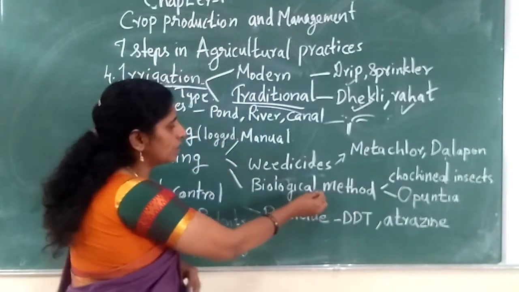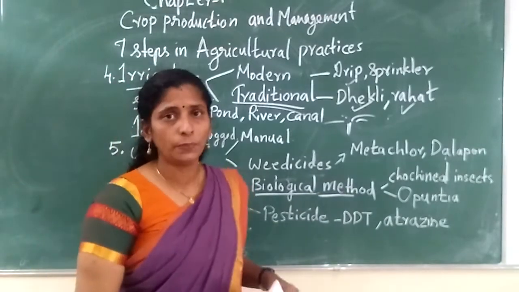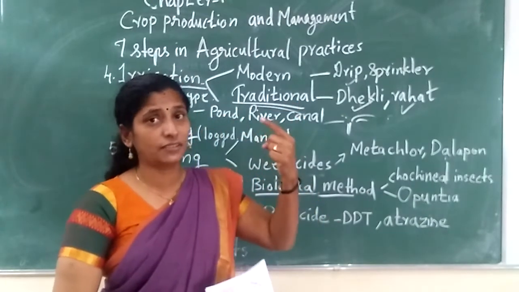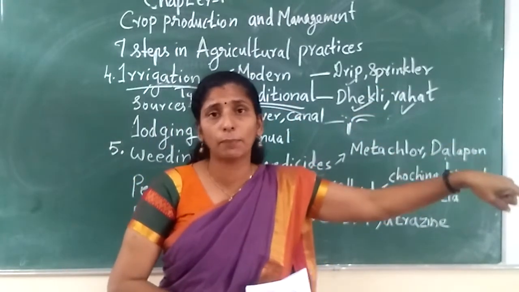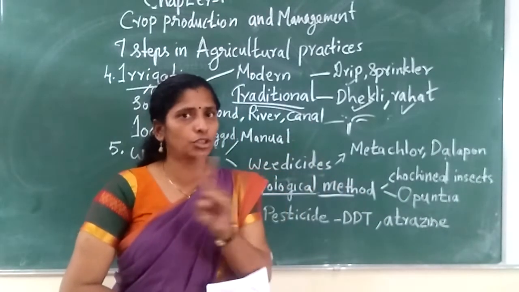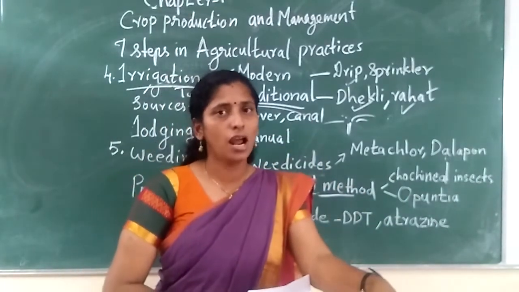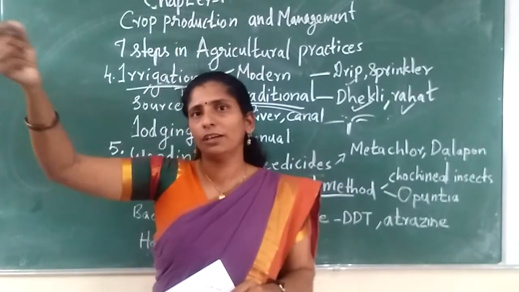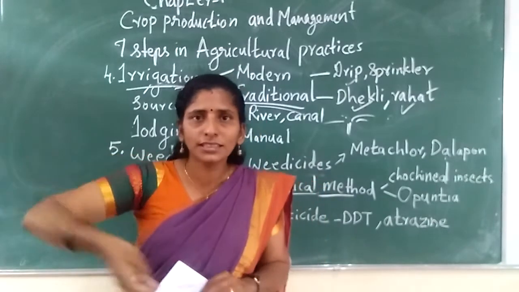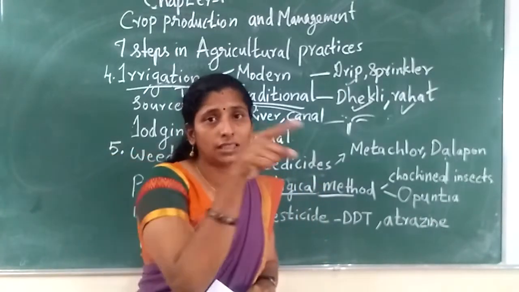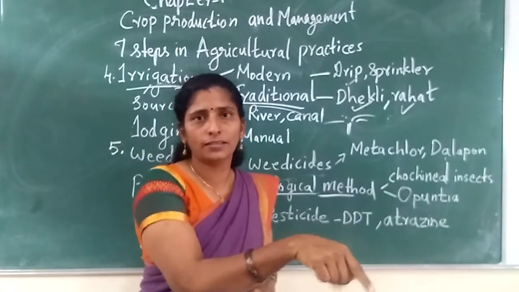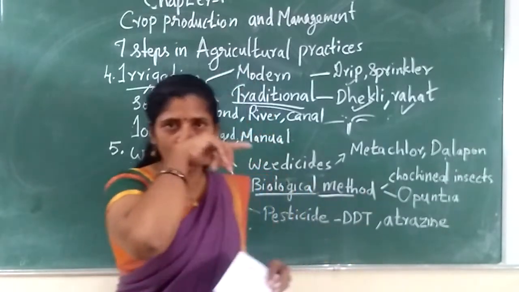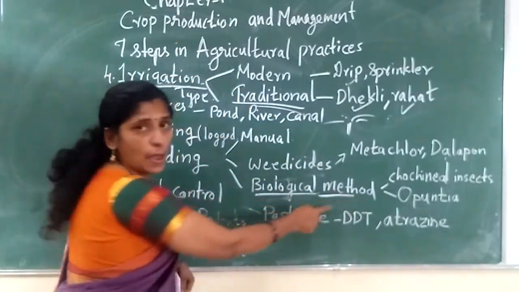So, in this biological method, what the farmers do, if they have some extra unwanted plants, they will think about which insect will eat the leaf of that plant, only that plant. It should not harm your wheat, should not touch the wheat, should eat only the extra plant that is growing. So we are not using any chemicals, and we need not give money to workers. You just leave some insects. The insects will eat only the extra plant. Then it is very easy, no? The insect gets the food also and the plants also get removed. Such a method is called a biological method.